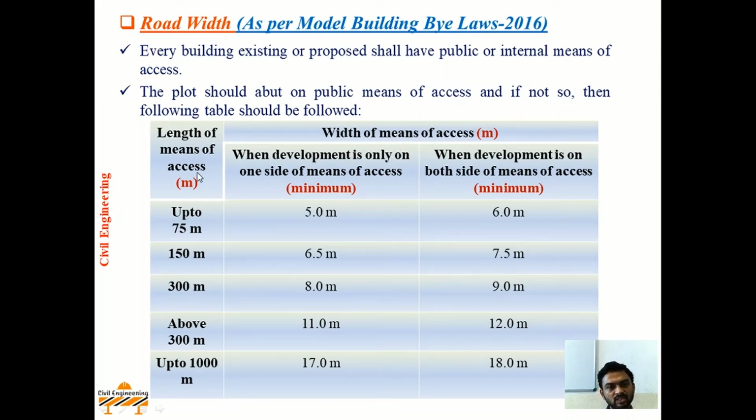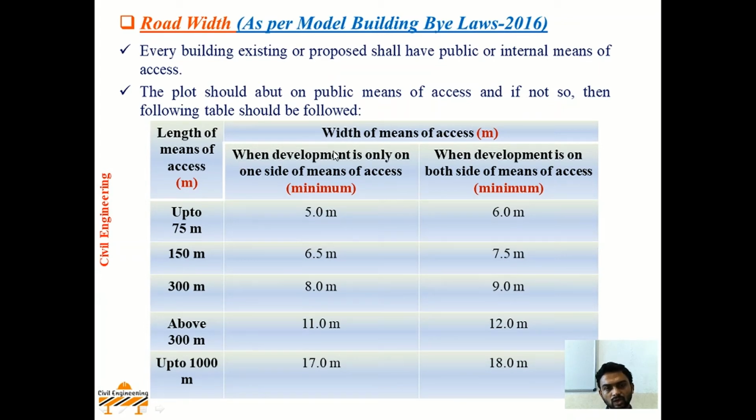When the length of means of access increases up to 300 meter, the width of the road will be 8 meter minimum when development is only on one side of means of access, and minimum width will be 9 meter when development is on both the sides of means of access. And when the length of means of access increases above 300 meter, the width of the road will be minimum 11 meters